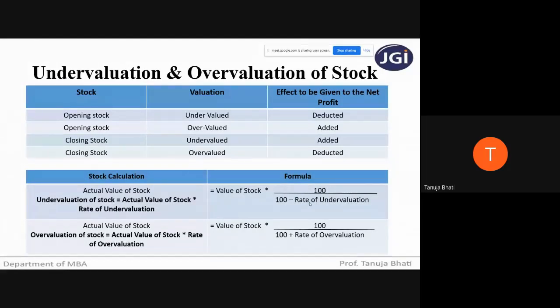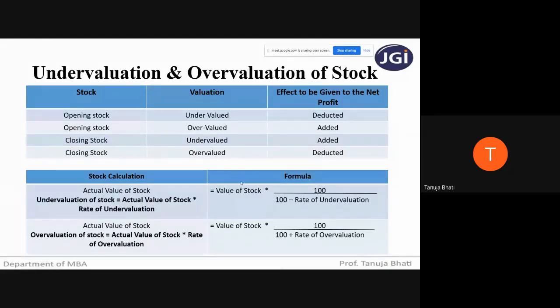Now you'll know the meaning of undervalued. Similarly, if the stock is overvalued, in order to know the actual value of the stock, you need to use this formula: value of stock into 100 divided by 100 plus the rate of overvaluation. If it is overvaluation, you have to use the plus symbol in the formula. The rate of undervaluation or overvaluation will be given in the problem.